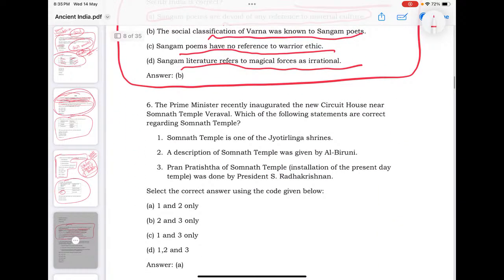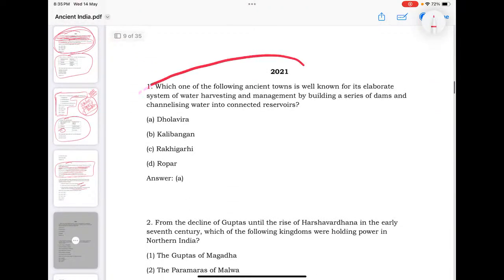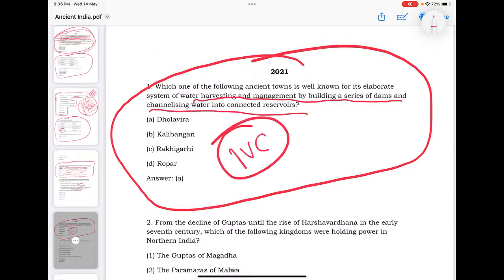Now, Prime Minister recently inaugurated a new circuit house near Somnath temple. Is it a Jyotirlinga temple? Fine. Yes, Alberuni, fine. But it is not Radhakrishnan, Rajendra Prasad. See, question 21, which is about water harvesting and management by building a series of dams and channelizing water. So this is the way, when you study the Indus Valley civilization, please look into the popular sites here. There are lots of sites, and why these are known for, why they are popular.